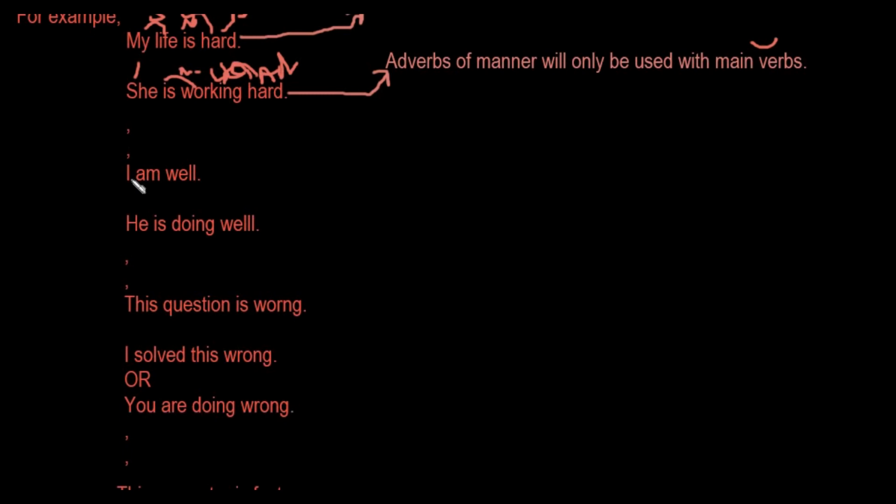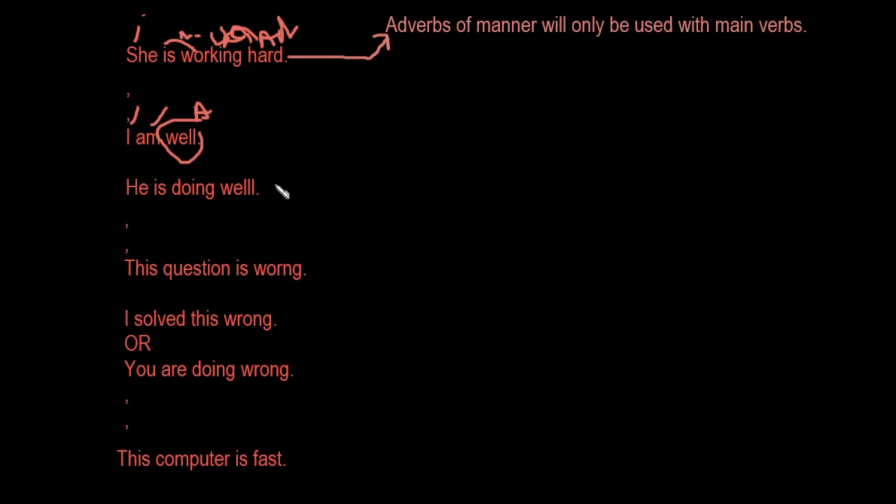Okay, the second sentence we have, I am well. I is the subject, am is a stative verb, and well is an adjective. Okay, I am well. So this is a complement sentence. And he is doing well. He is the subject, is doing is a verb phrase, and doing is a main verb here, and well is an adverb. Why? Because we have a main verb here and we have a stative verb there.